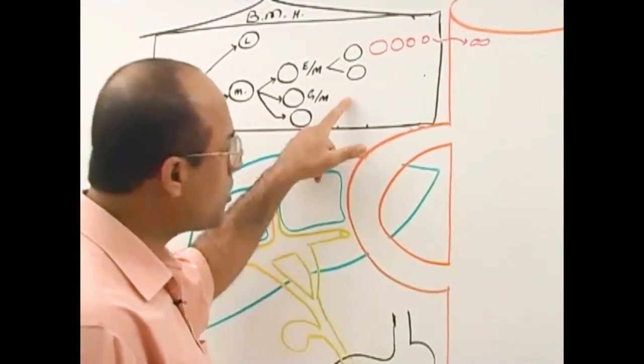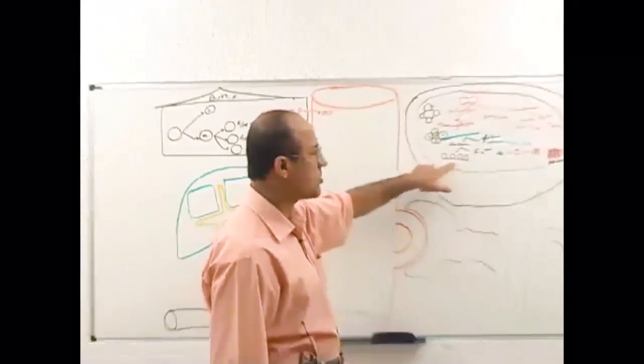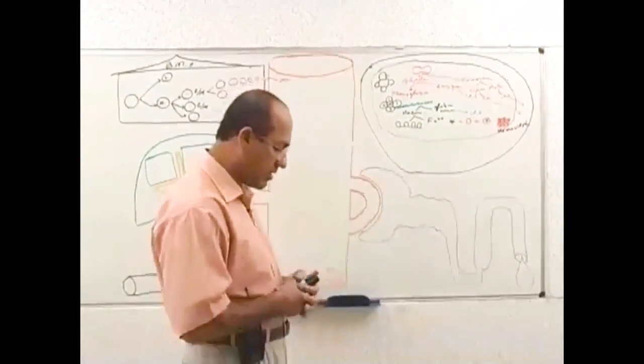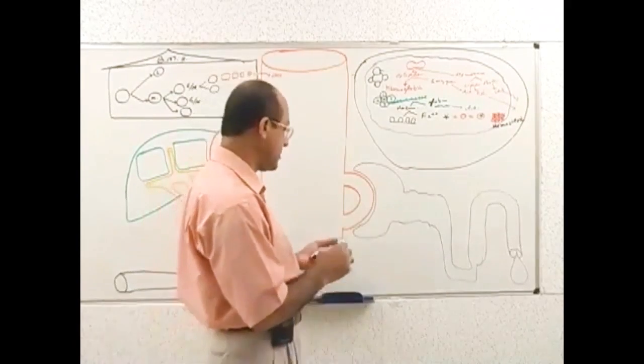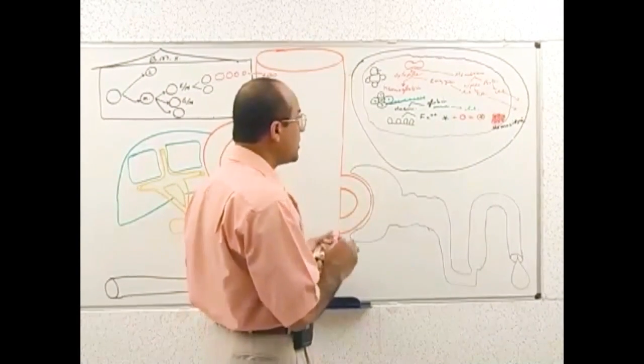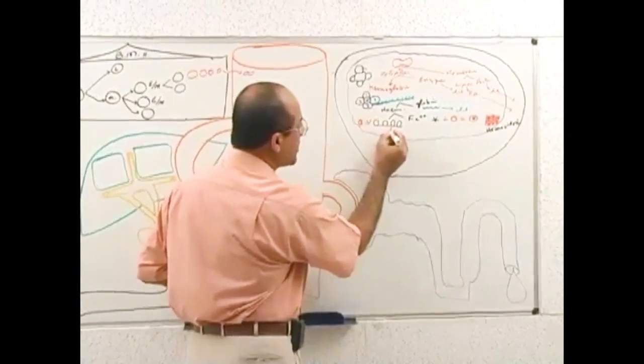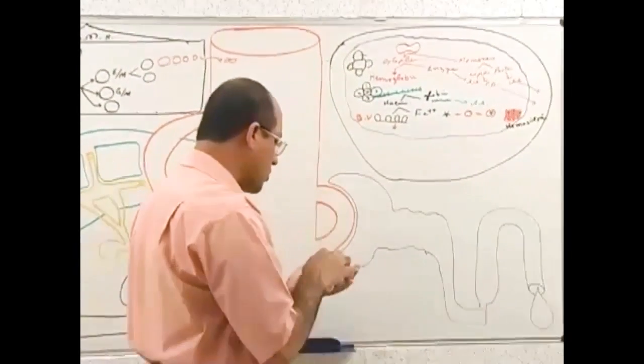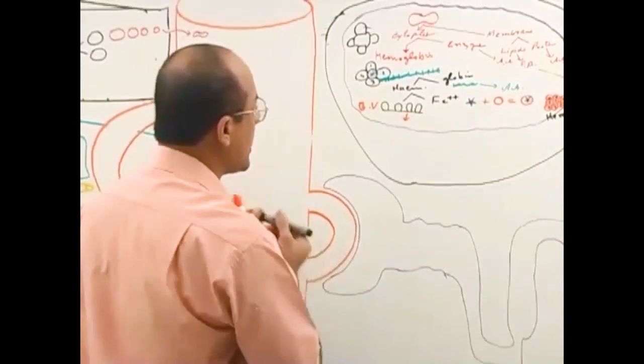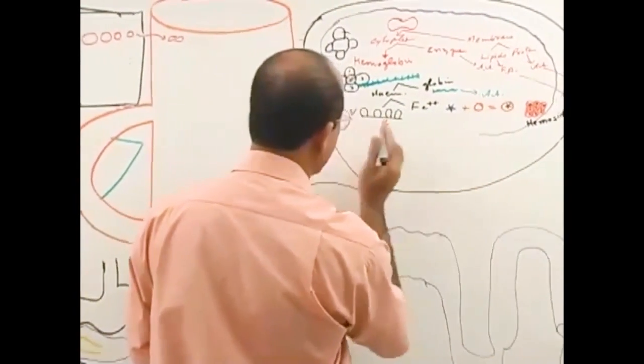Now we go back and talk about this compound. This compound is called biliverdin. Right? This biliverdin, by the action of another enzyme, converts into a compound which is called bilirubin. What is this called?